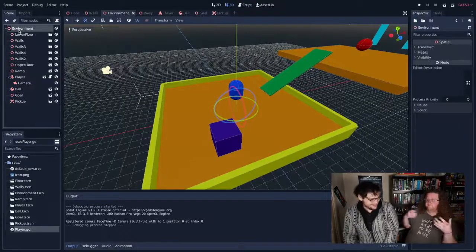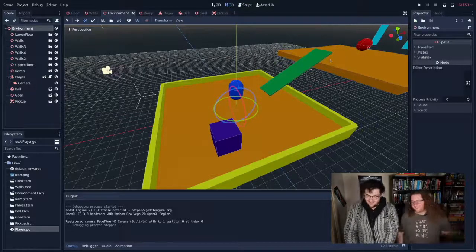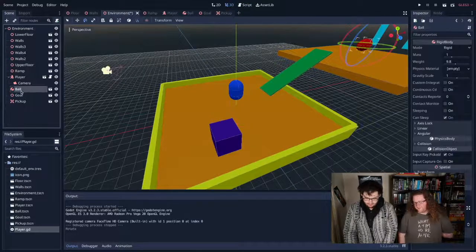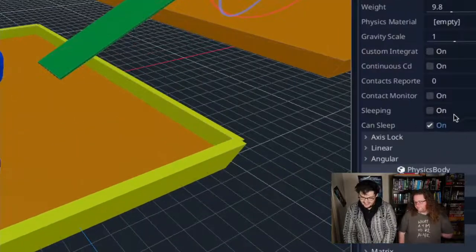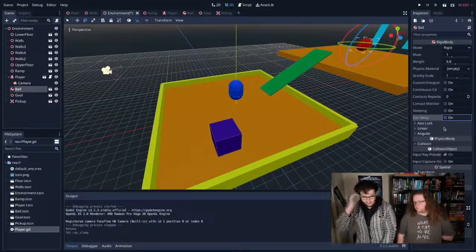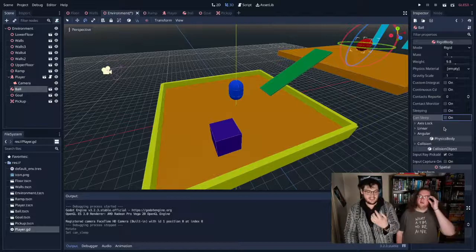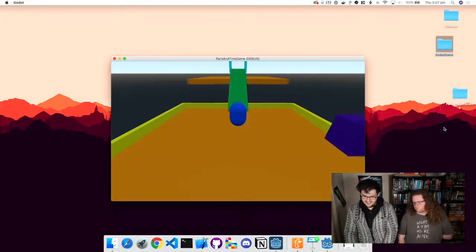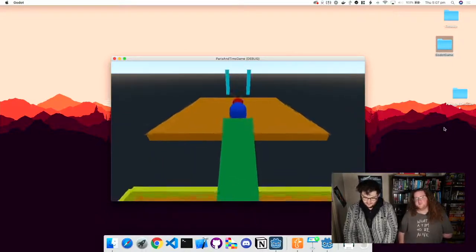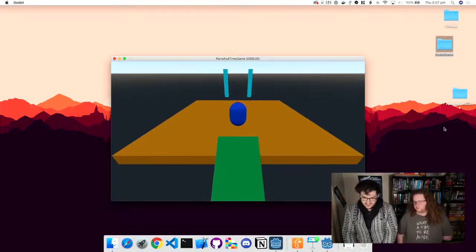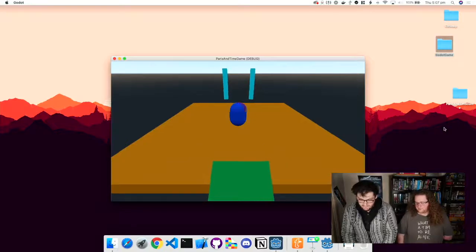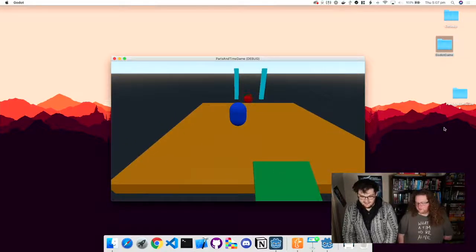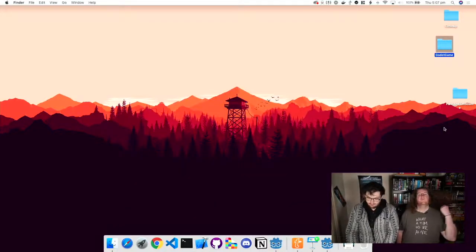So I'm going to go back into my environment and click on my ball, and I'm going to untick this little box that says can sleep, because that means the ball will fall asleep if we don't move it, which means it won't respond to physical impulses. So now if I push that ball, it will respond much more pleasantly. If I give it a gentle nudge, it's a little hard with the camera. It rolls nicely now instead of just flying forward, which is much better.